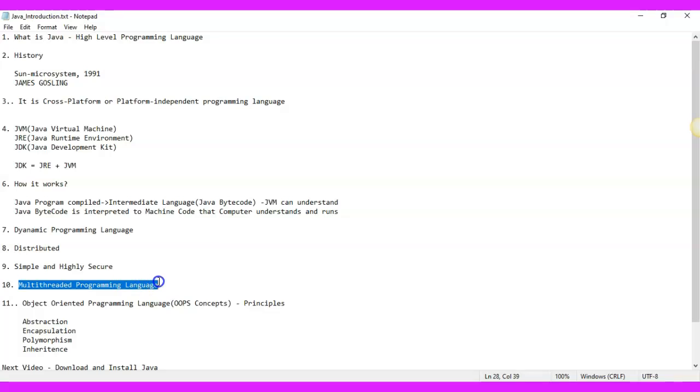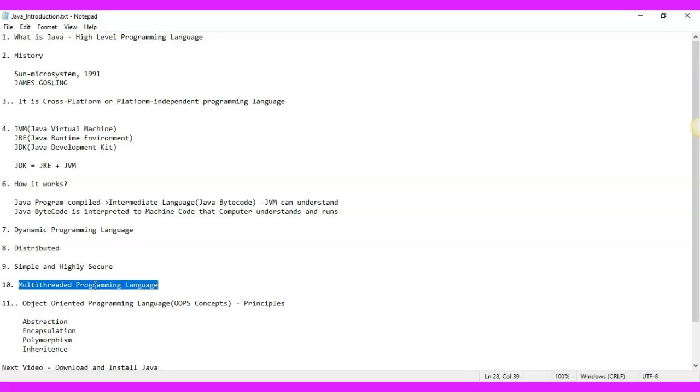Java is a multi-threaded programming language. We'll learn more about multi-threaded concepts in future sessions, but just understand this as a small introduction. What do you mean by multi-threaded? Say for example, you are writing a sentence in Word and you make a spelling mistake. At that time, you get an error saying that you made a spelling mistake. So you are writing a sentence, at the same time you are getting the spelling mistake notice and correcting it, so two tasks are done at the same time.